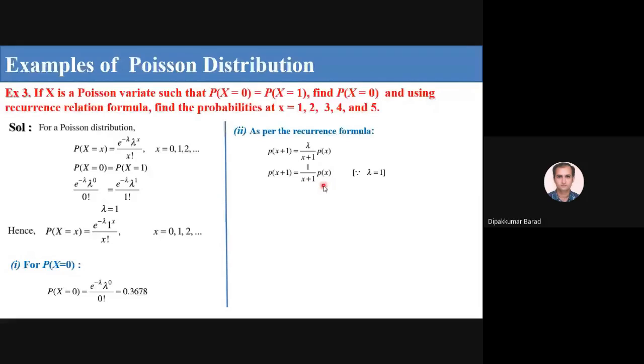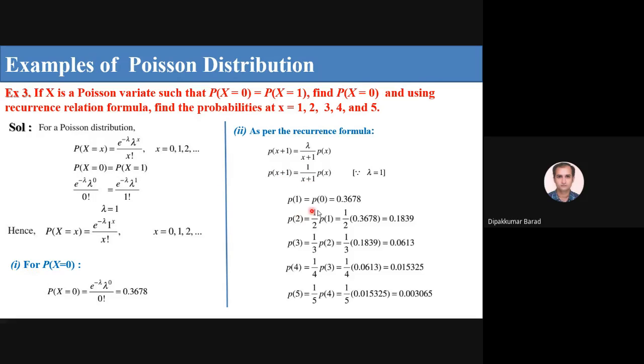Using the recurrence relation formula, find the probability at x equal to 1, 2. We already know P of 0. So if I put x equal to 0, then here I get 0 plus 1, it means P of 1. With x equal to 0, it is 1 by 1, it means 1. So P of 1, which I also get